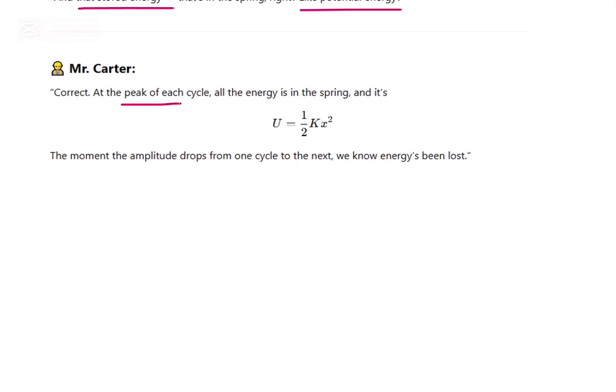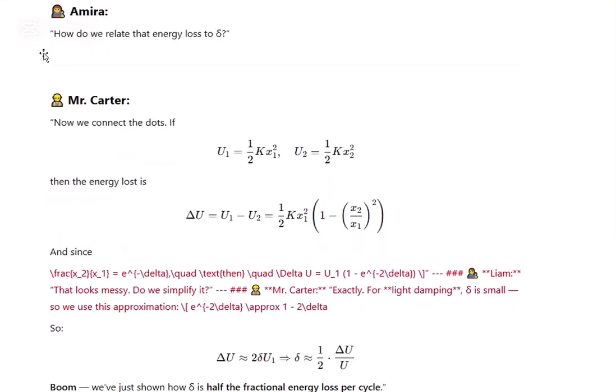Correct. At the peak of each cycle, all the energy is in the spring, and U equals half k x squared. When the amplitude drops from one cycle to the next, we know energy has been lost. How do we relate that energy loss to delta?